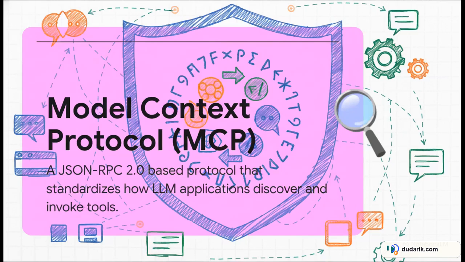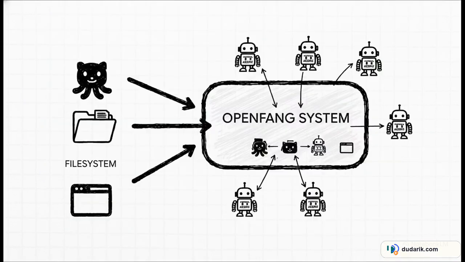The easiest way to think about it is like a universal translator for AI applications. It's a standardized protocol that lets any app discover what tools another app has and then use them in a simple, predictable way. It's the lingua franca that lets this whole ecosystem talk to itself. And the way OpenFang uses it is a two-way street, which is key.